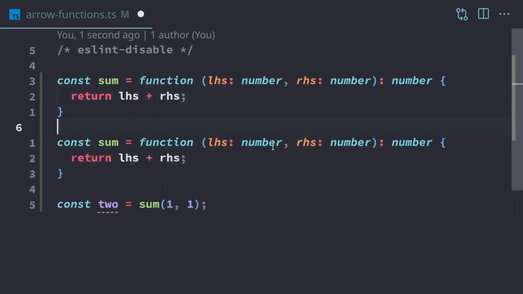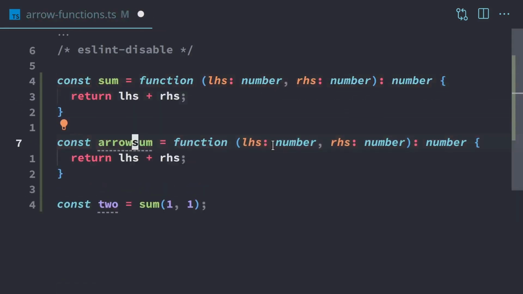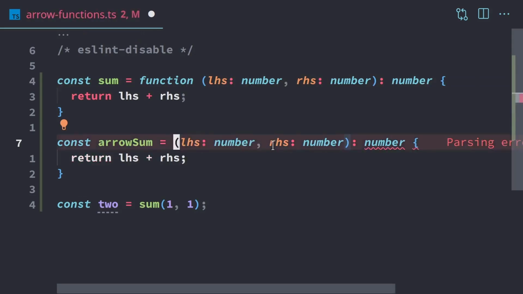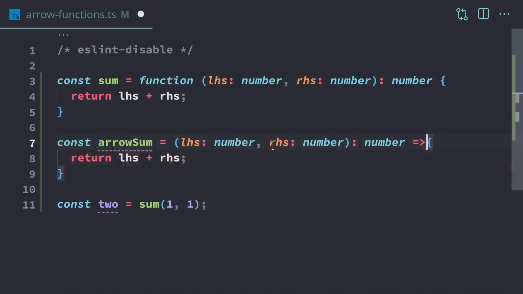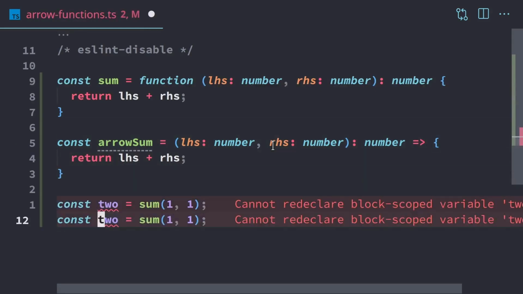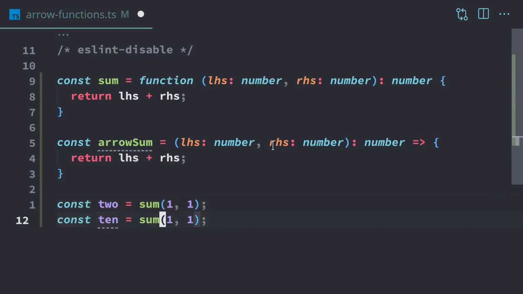I'm going to copy this one, rename this to arrowSum. Now an arrow function doesn't need the function keyword, and we're also going to add an arrow here. So that's going to be equals with the greater than symbol to create an arrow. And so that works the same way as our other function expression. So if we do 10 here, we can do 5 and 5.